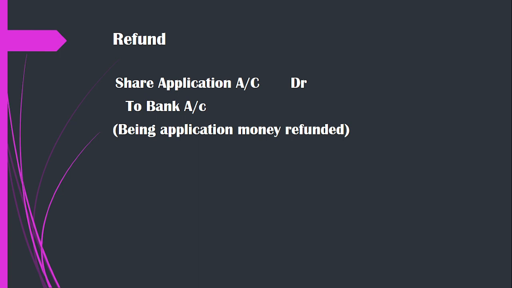If the company directors decide to reject and refund any shares, then there will be a reverse entry. That is, they are going to pay out the money they received through their bank. So, application account debit to bank account.